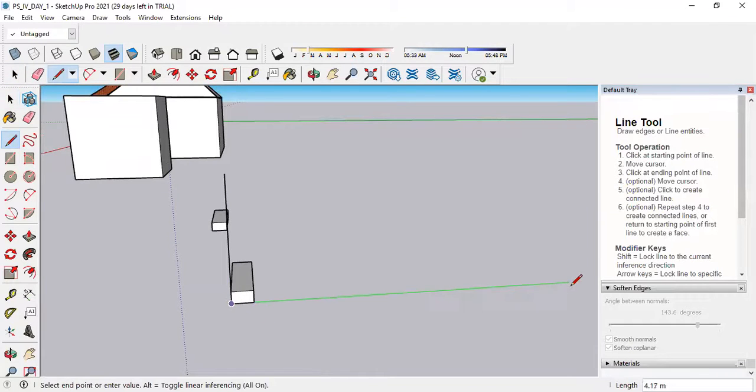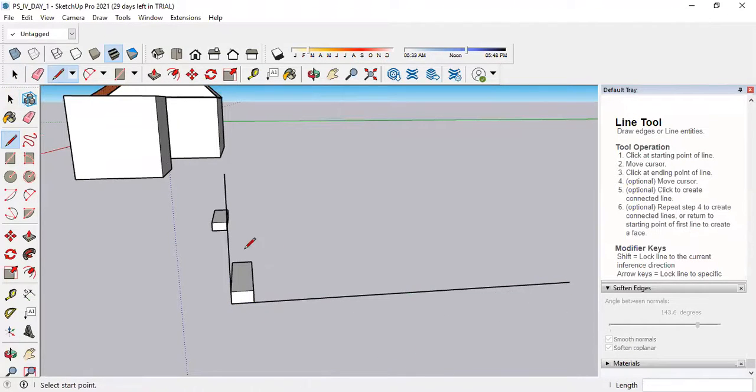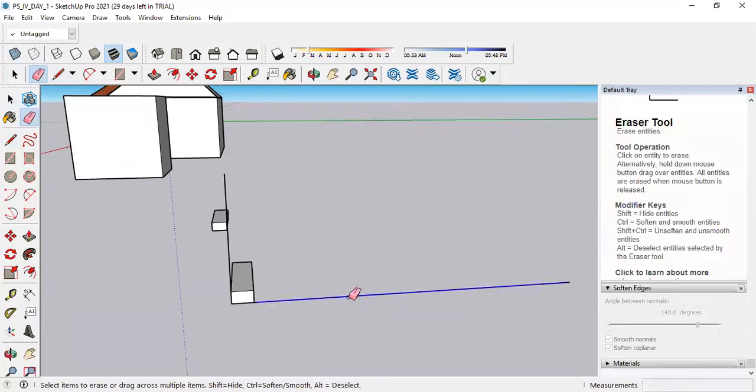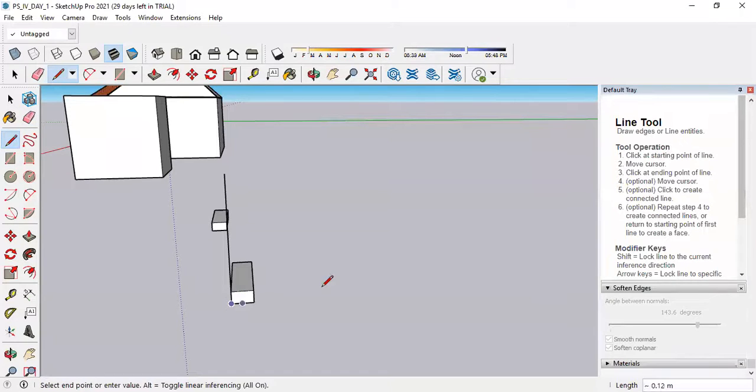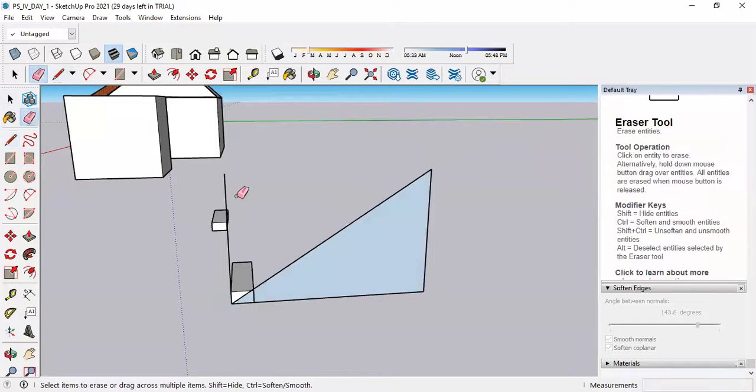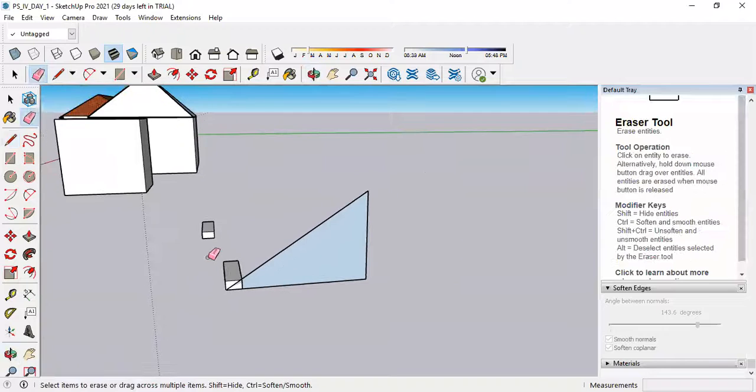Select the line command, draw one line like this. Then suppose 10 risers are there. So how many treads should be there? Number of treads? 9. Correct. 9 into 0.25, what is the dimension? 2.25. The height I already know, that is 1.5. Enter. Just join this triangle. Remove this line which I have made just for the reference.